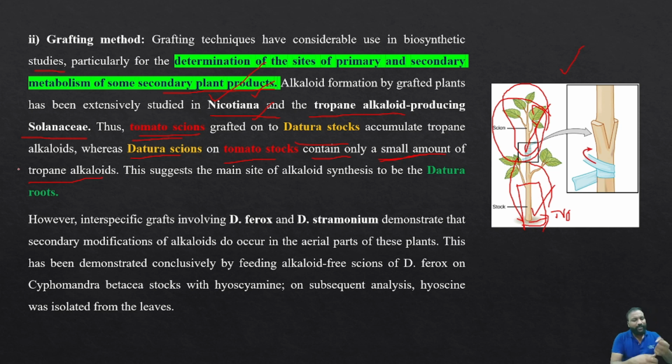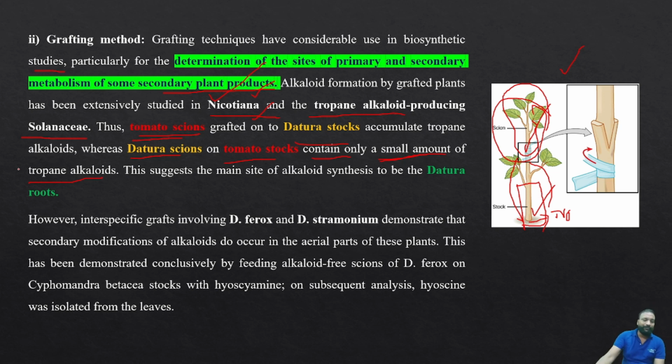For this statement I have taken two examples: tomato scion on the Datura stock. If I use the tomato as a scion and the Datura as a stock, the tropane alkaloid content will be increased. If I reverse this position, then the amount will be reduced. So by that you got to know the synthesis concentration can also be reduced. So the secondary metabolite site and also the concentration of the secondary metabolites can be varied with respect to this method.